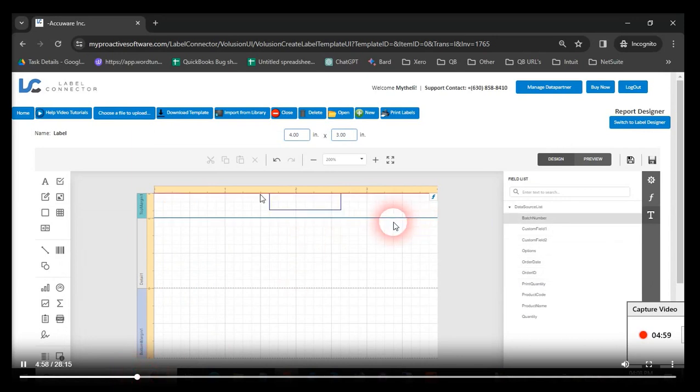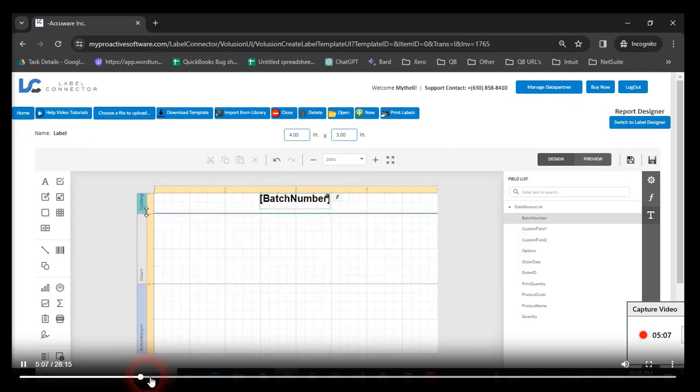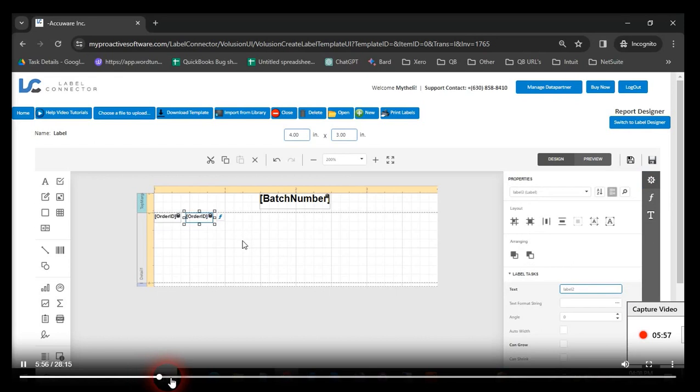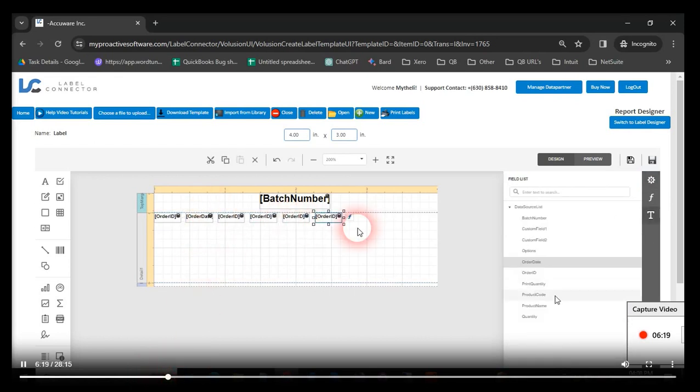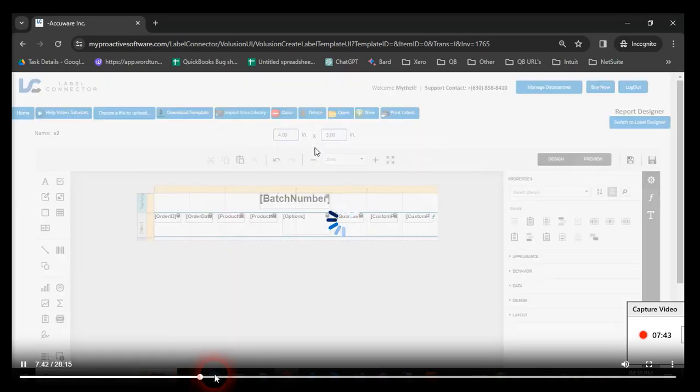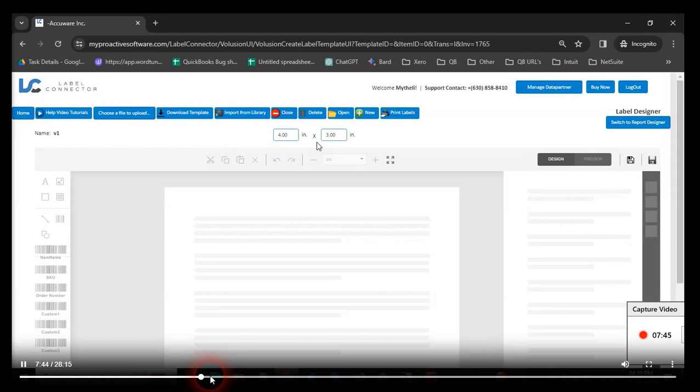So you can also make report type labels where you have a header section that doesn't repeat, and down in the details you can have multiple line items on one label that get shown. You just drag those out into the details section. You can make like a label. Essentially, this could be a sheet or a label to print, where you've got multiple records appearing down the page to do different things like packing slips or bills of lading, things like that.